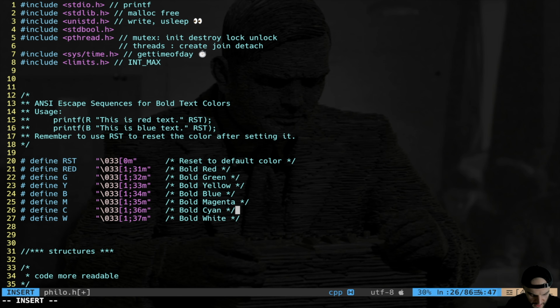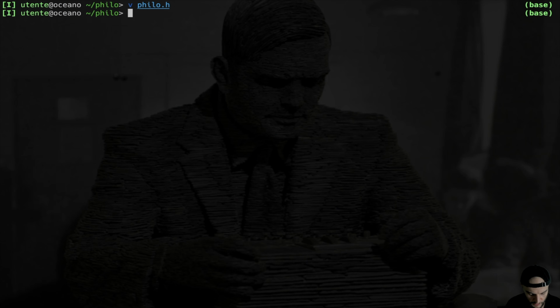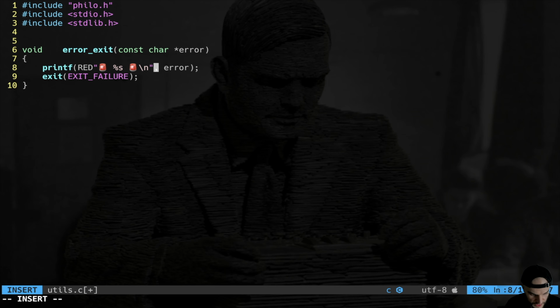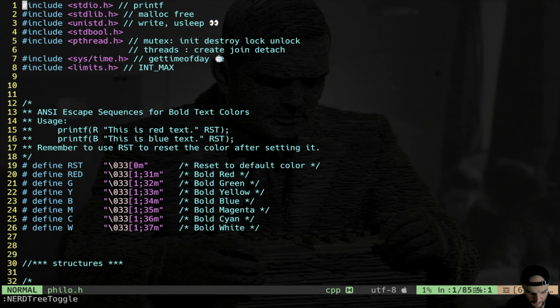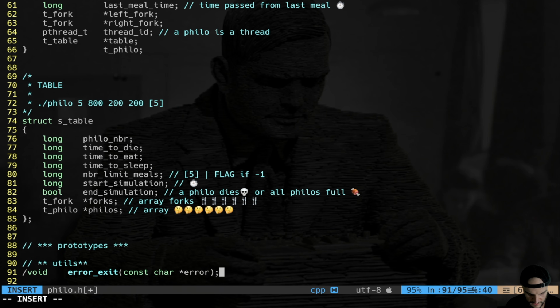Perfect. Pretty fast. So I can use this in my printf to make it cooler. So let's go to utils, and I'm going to make my printf red, and then every time I have to reset. This is just the way it works. Reset. All the times I copy and paste into my header file, because we need all the prototypes here at the bottom. All right, utils.